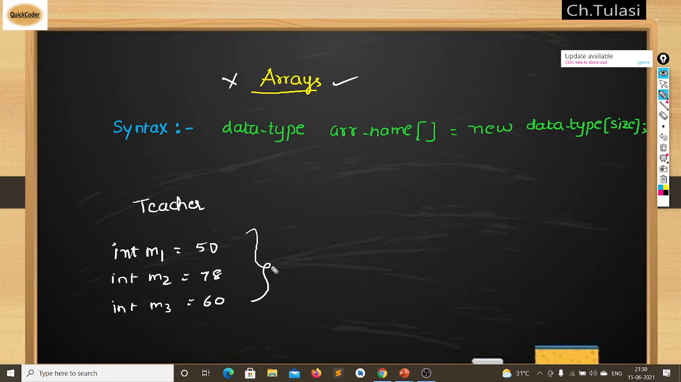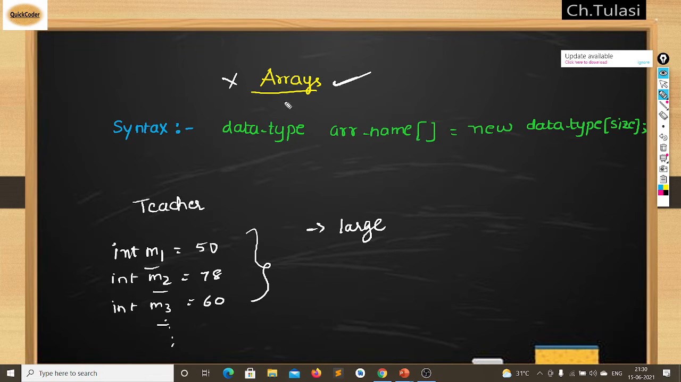But what is the case when you have many students and you have to store the data of many students? Again you will write m4, m5, m6, m7, like this. But here you have a disadvantage. It will become a large code. If you are storing all this data in variables and adding all the things, it's very large. So this is the reason we have arrays.